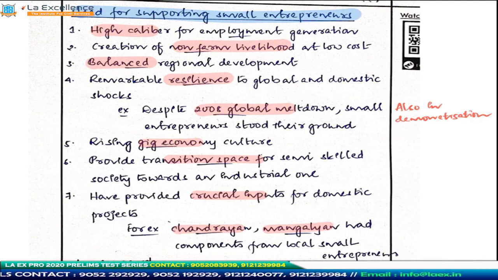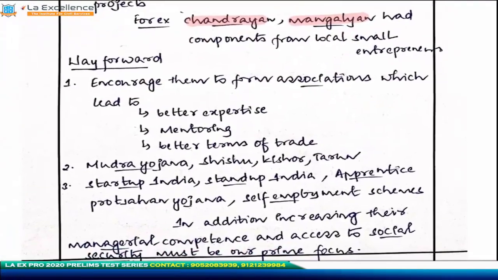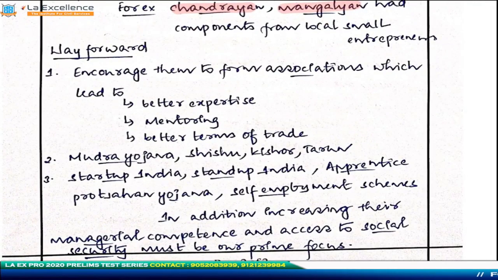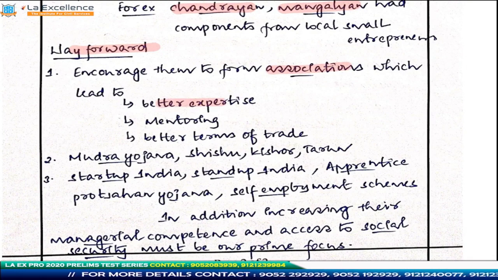Now he moves forward and gives us a way forward. First is the fact that these people have to form associations. Individually, they do not have that negotiating power. So when they form organizations, they will be able to get better terms whenever they take up a deal or something like that.